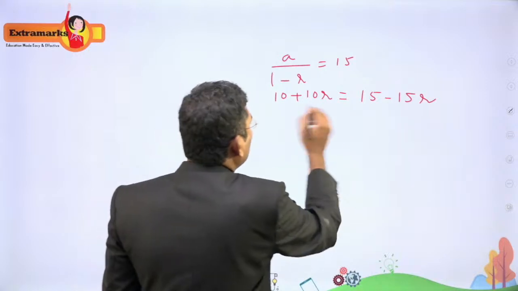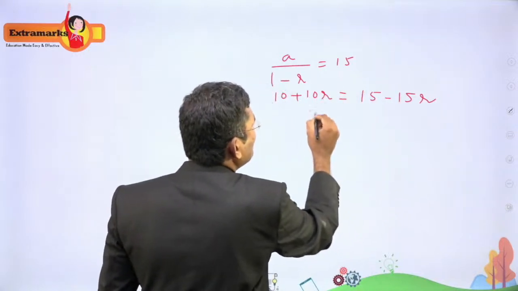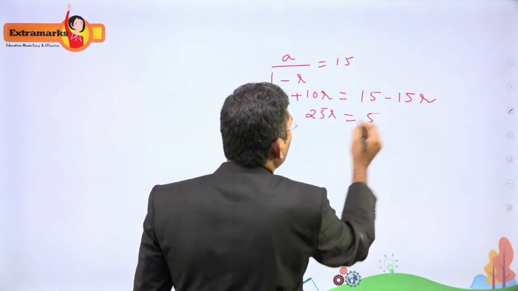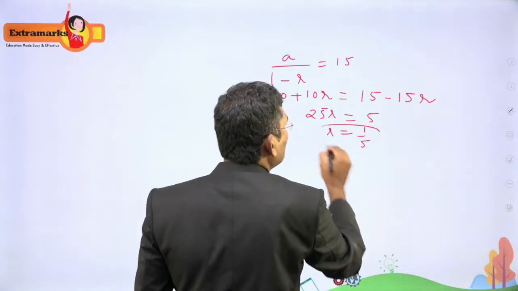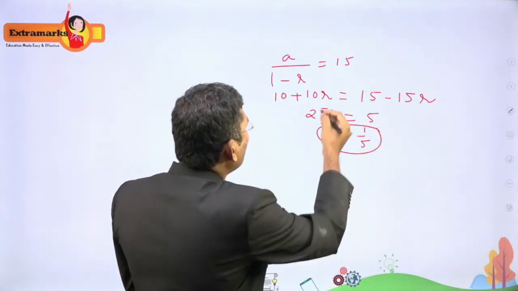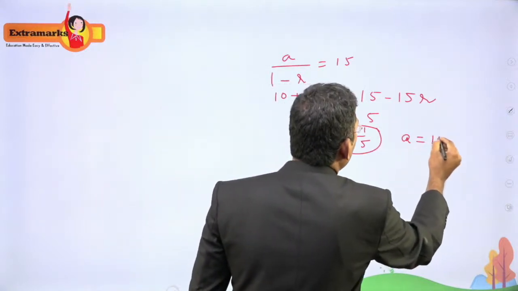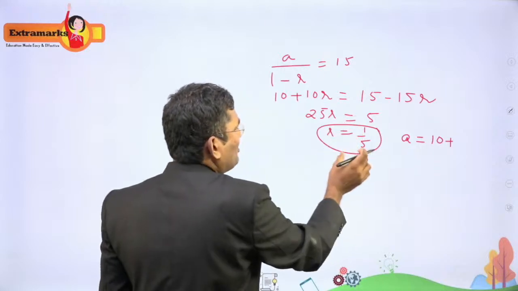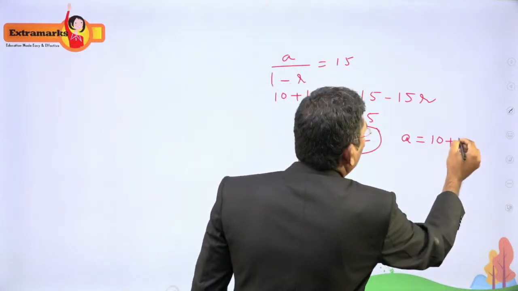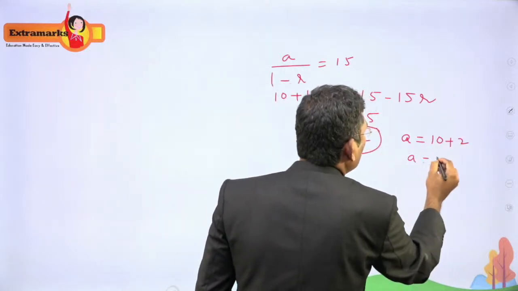This 10 is shifted to this side, 15 shifted to this side. 25R is equal to 5. R is equal to 1 by 5, and we can get the value of A. A is equal to 10 plus 10R, so A is equal to 10 plus 10 times R, where R is equal to 1 by 5. It is equal to 12.